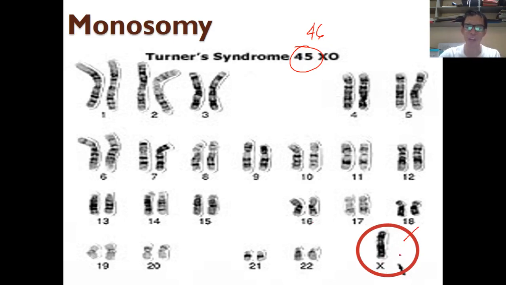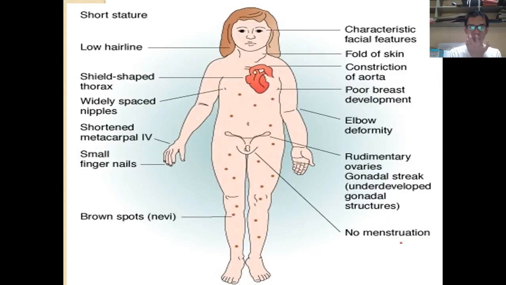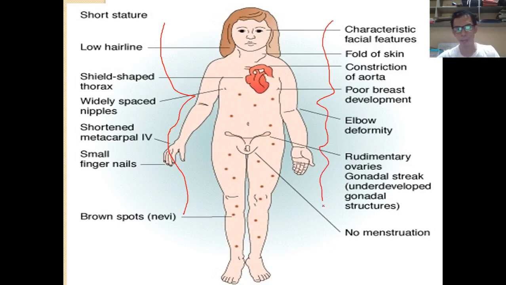Now, we cannot identify if this is a male or a female because it only has one chromosome here, and that is X. There is no Y or no second X chromosome present here. So what will happen is the organism will look completely different from a normal one. The person who has Turner syndrome has this set of characteristics that you can take note of. These are the characteristics of an organism who has Turner syndrome.